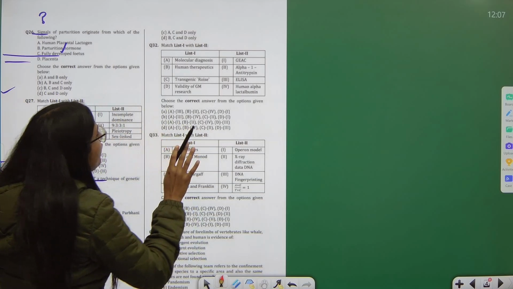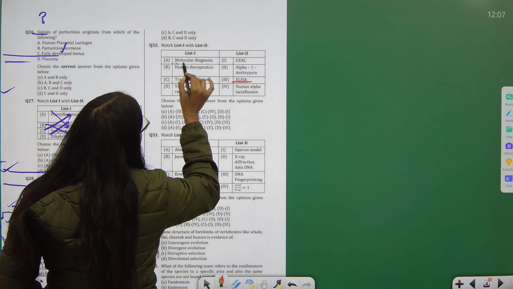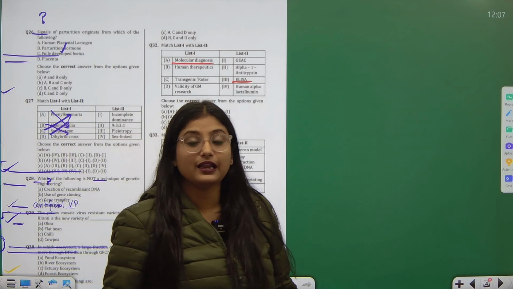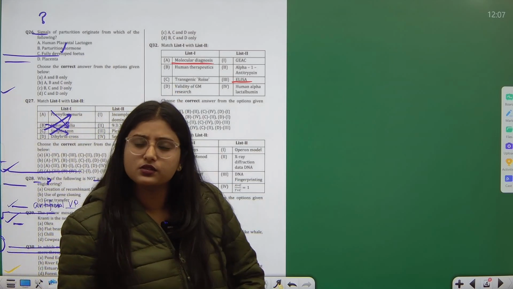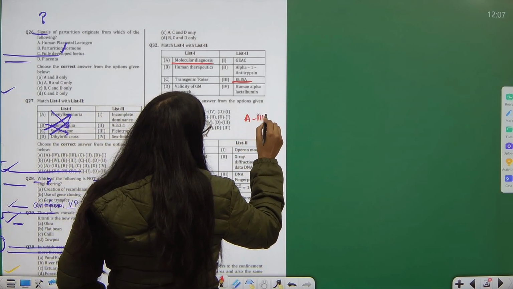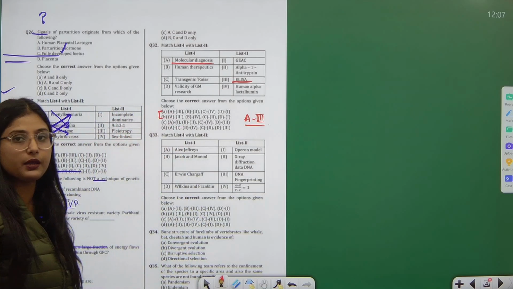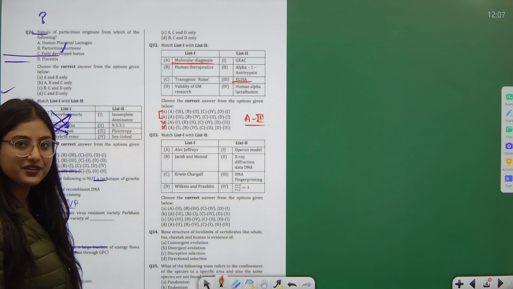If you are not able to see anything over here, you can see ELISA and you can understand molecular diagnosis. ELISA is a diagnostic procedure nowadays. So here is the word diagnosis, molecular diagnosis. You can immediately link it. So we have A, third. Now if you see the options, we only have two choices, A and B. So C and D are already cut out. Elimination method.